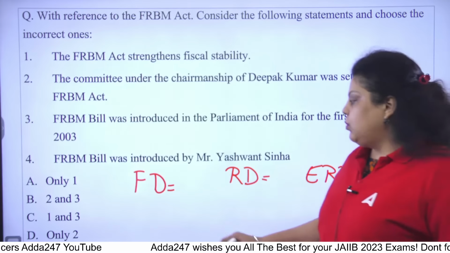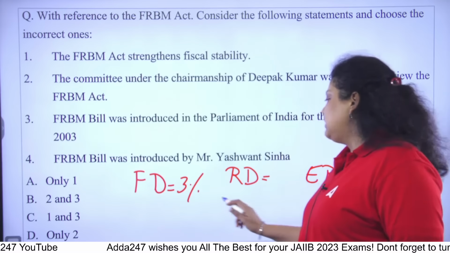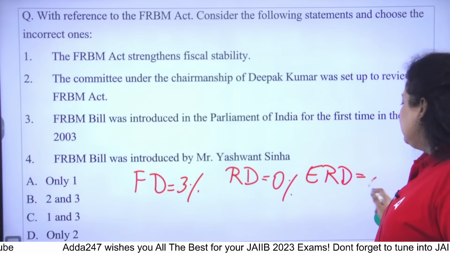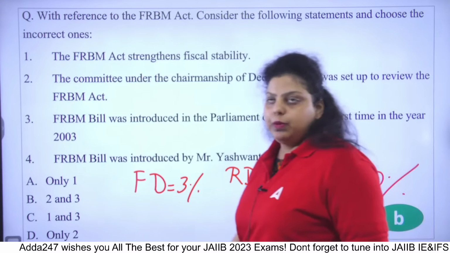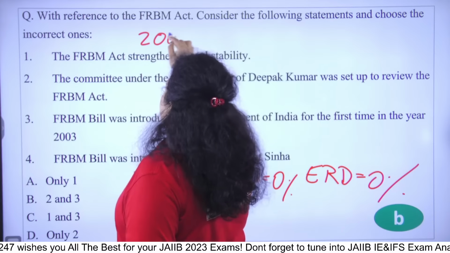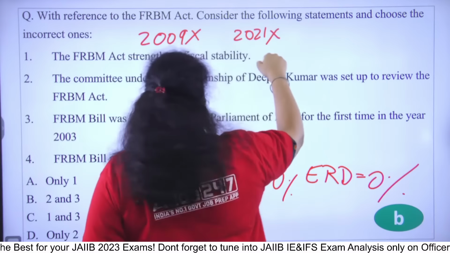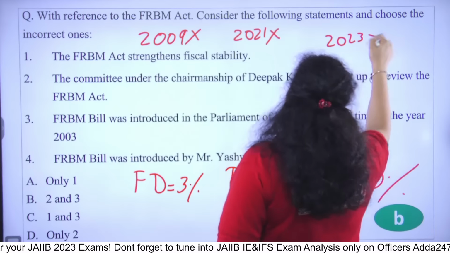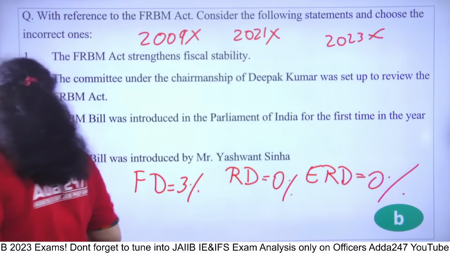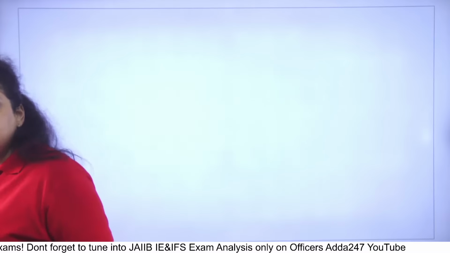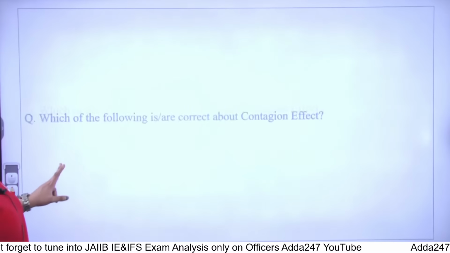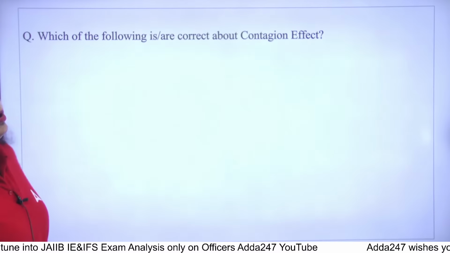So the right answer is we want the fiscal deficit to be 3%, revenue deficit 0%, and effective revenue deficit 0%. The first target was given in 2009, we were not able to achieve it. In 2021 we haven't achieved it. In 2023 still we haven't achieved it, and there is very little chance that the target given by the FRBM Act will be achieved. Which of the following is correct about the contingent